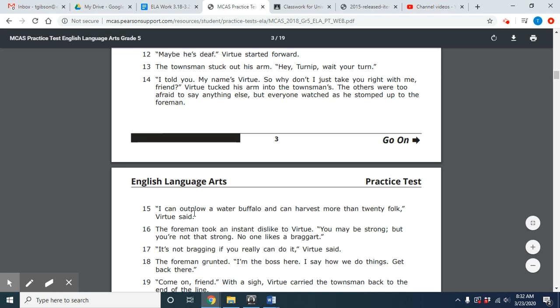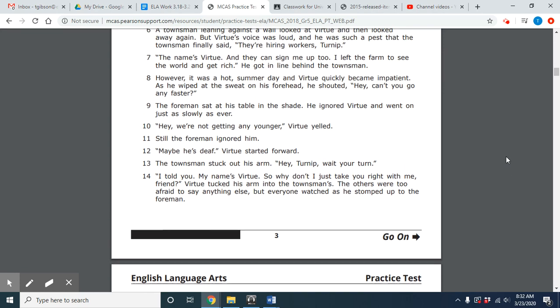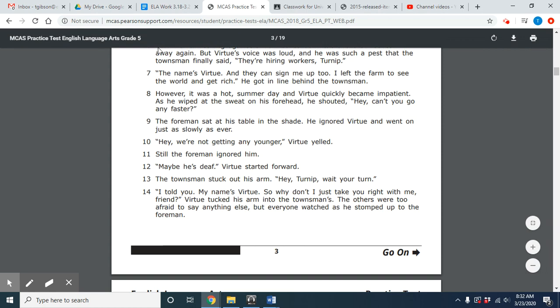So paragraph 15, it literally just says this one piece right here. "I can outplow a water buffalo and can harvest more than 20 folk." First, who is he saying this line to? What is he trying to get out of this? So you guys need to realize that you need to venture back up just a little bit and look at where paragraph 6 is.